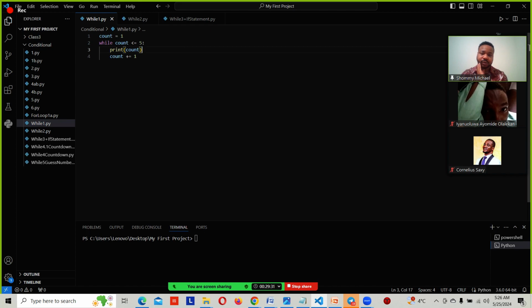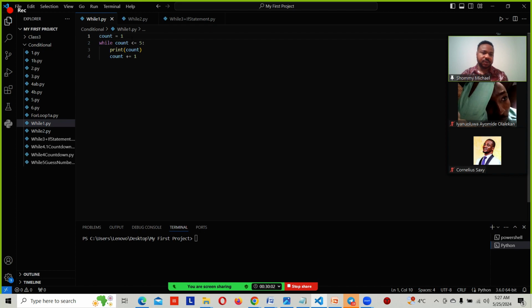This is a variable, so we're assigning one as our variable, right? So count is equal to one. Then I said print count. It means it's going to print one for me, because the count now is one, right?